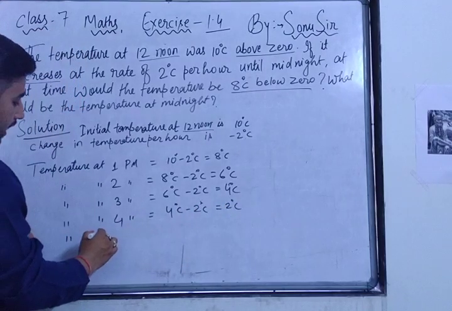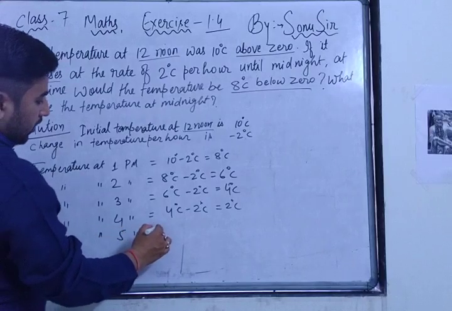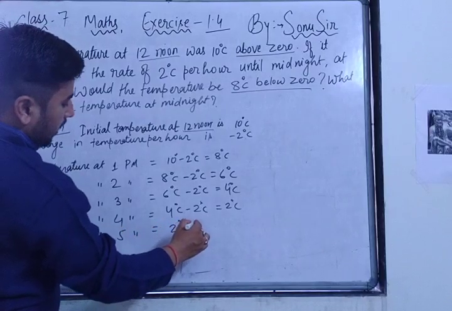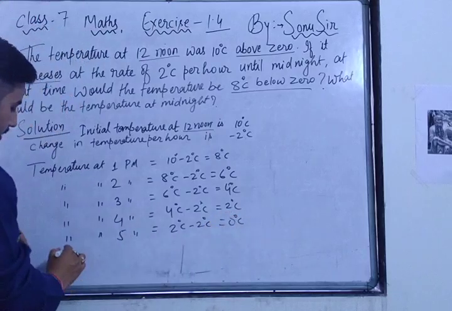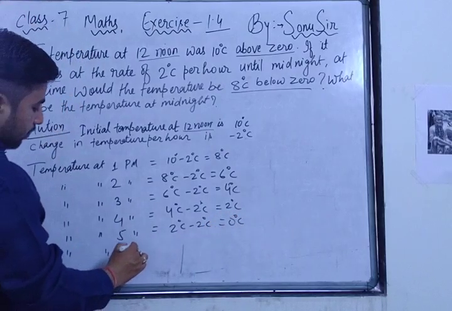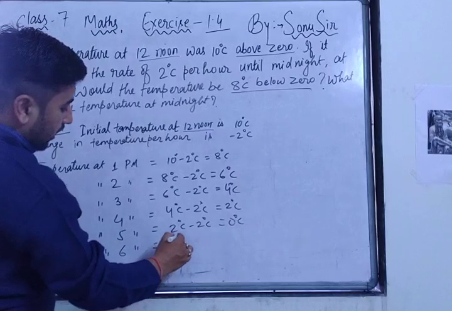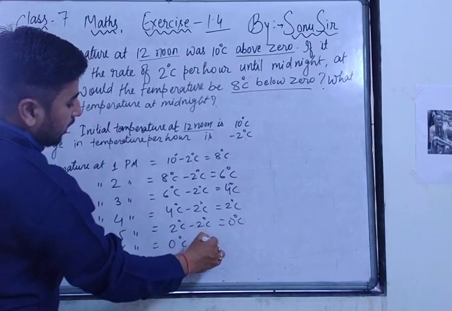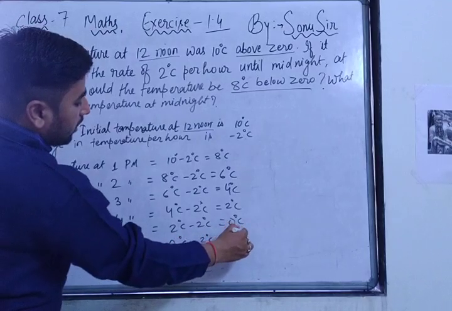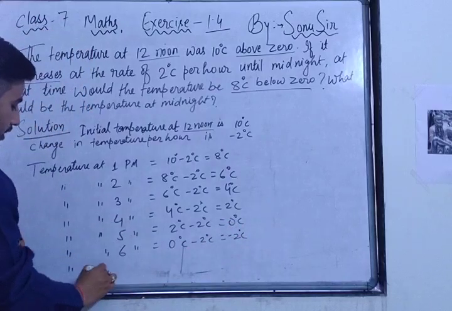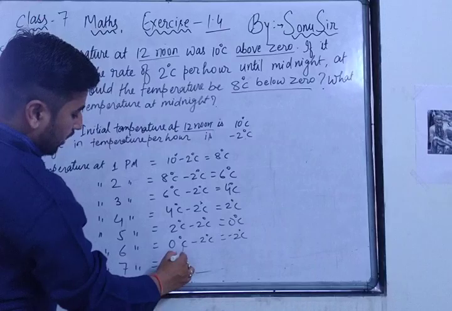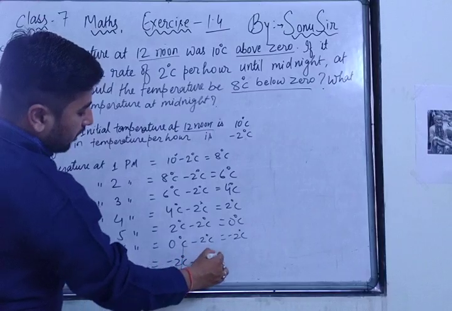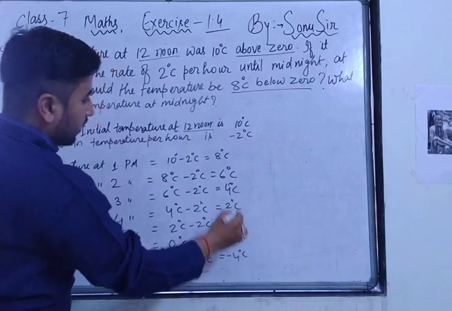Temperature at 5 p.m. is equal to 2 degrees Celsius minus 2 degrees Celsius is equal to 0 degrees Celsius. Temperature at 6 p.m. is equal to 0 degrees Celsius minus 2 degrees Celsius is equal to minus 2 degrees Celsius. Temperature at 7 p.m. is equal to minus 2 degrees Celsius minus 2 degrees Celsius is equal to minus 4 degrees Celsius.